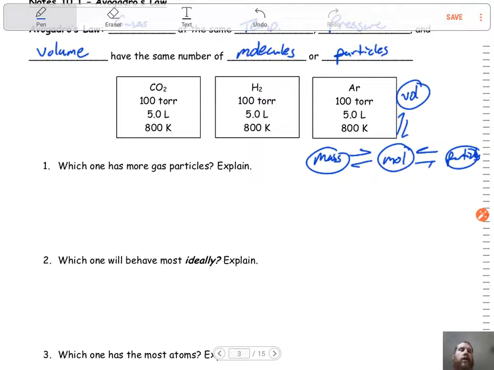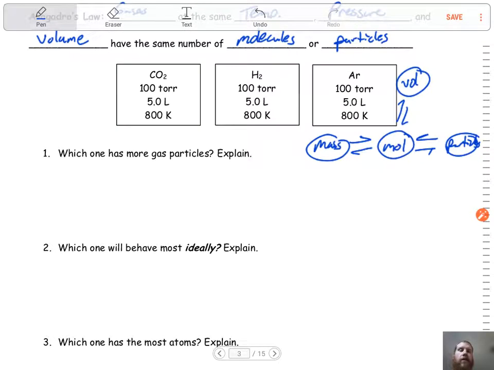So if we take a look here at these three boxes, we should be able to answer these three questions based on that, and we'll explain why the answer is the way it is in this video. So which one has more particles? Well, we just said that they're going to be the same. Why?